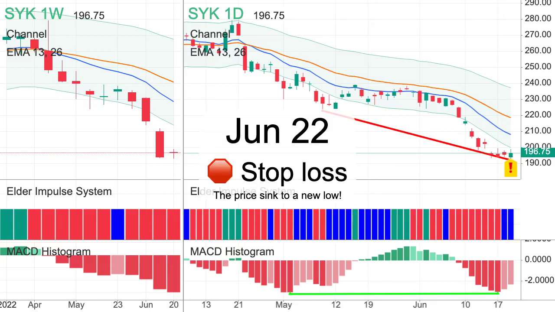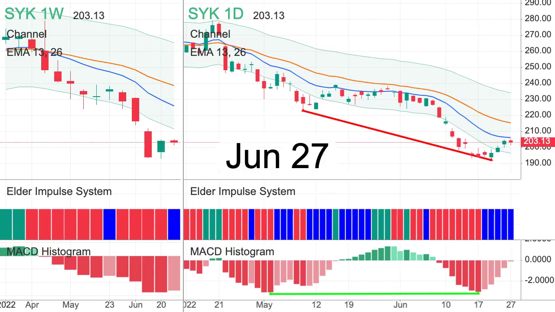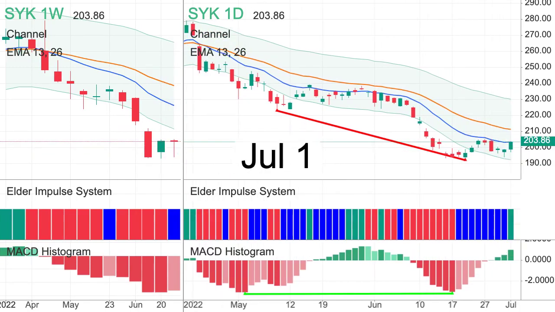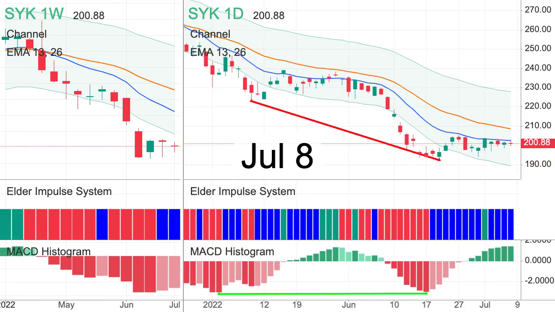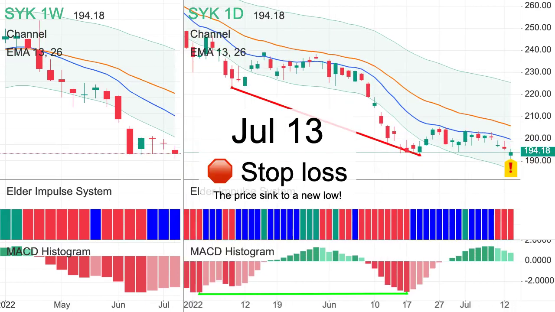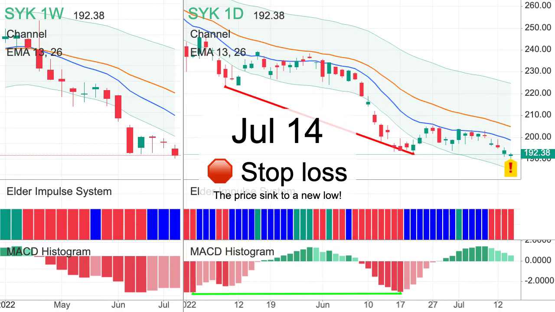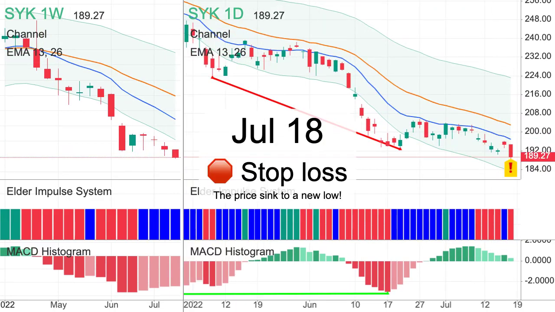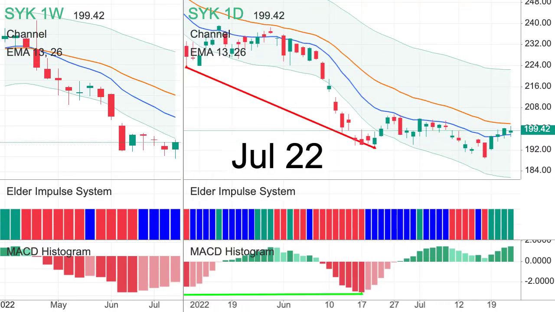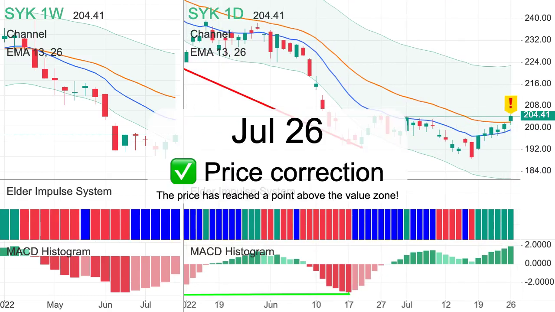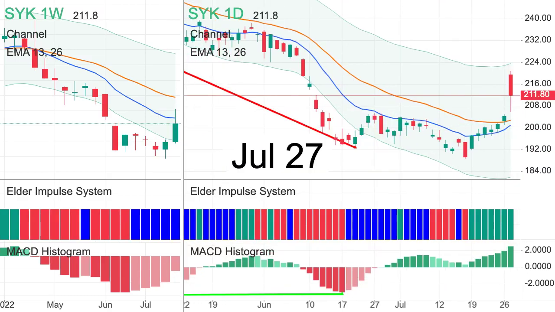The price sank to a new low. Do you plan to submit a new order? A new low. The price sank to a new low. The price has reached a point above the value zone.